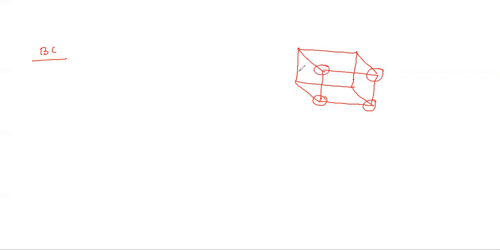Body center cubic means, suppose you have all the idea. Yes, very good. All atoms are present at the corner, and one atom will be present at the body center of this.